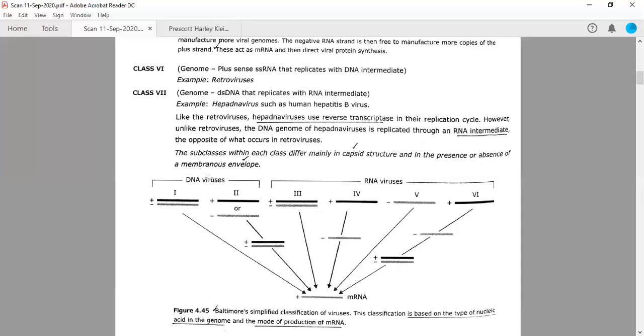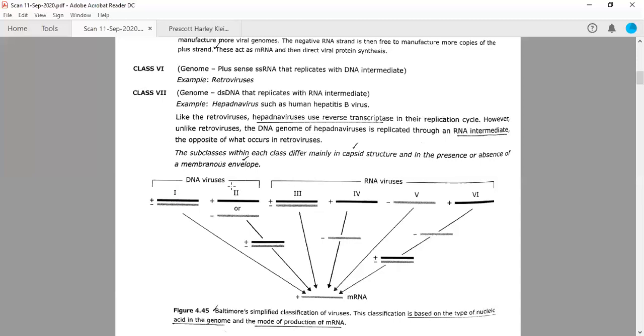Generally, these have double-stranded DNA, and they can directly make mRNA out of it, right? So now you will see there are some differences in the pattern by which they synthesize mRNA, and this is the main feature. They can be categorized in different classes.